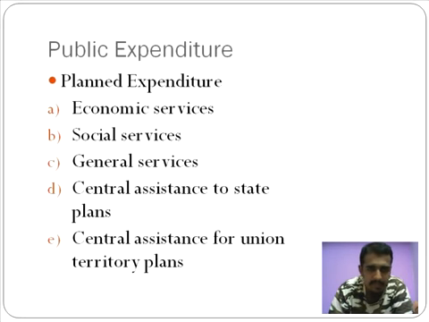Other examples of economic services include the construction of dams, laying out of highways, the tarring of highways, the construction of highways. All that gets categorized as economic services. Other activities which are considered planned: social services, the various poverty alleviation programs that you have come across in the previous unit.